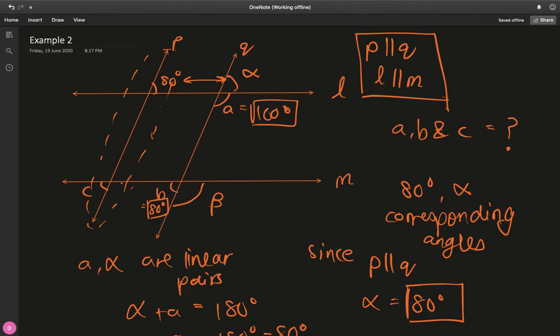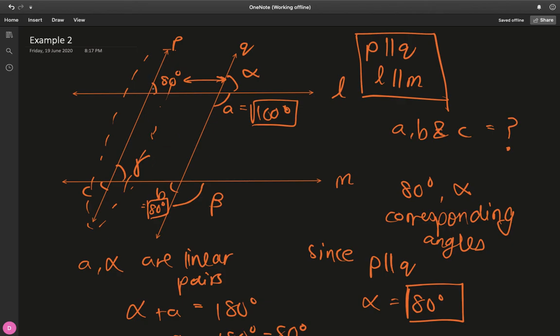We still have to find C now. So we can use this 80-degree angle and have this angle, call this angle gamma. Notice that 80-degree and this angle gamma are corresponding angles again. See, that's why I told you corresponding angles are so important. It's almost like we don't even need exterior alternate angles.